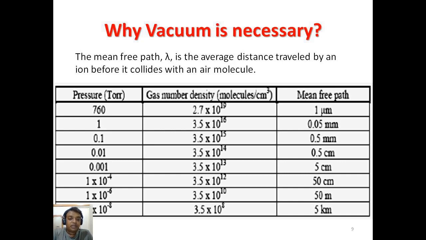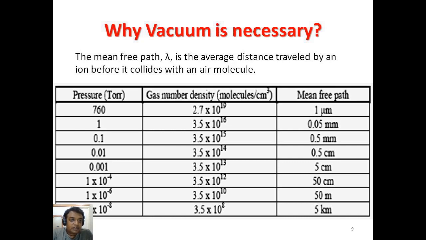From the chart, we can observe that if the pressure is high, the gas number density is also high, and this high gas number density decreases the mean free path.